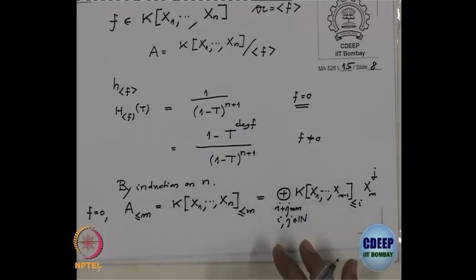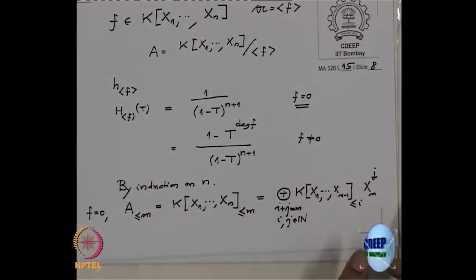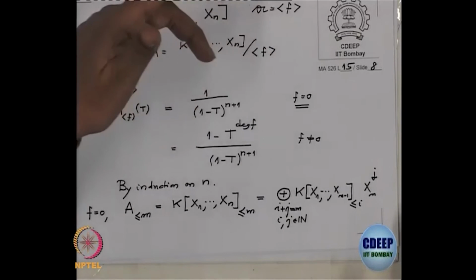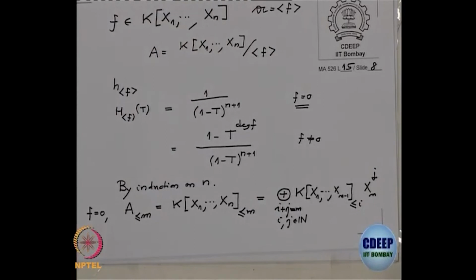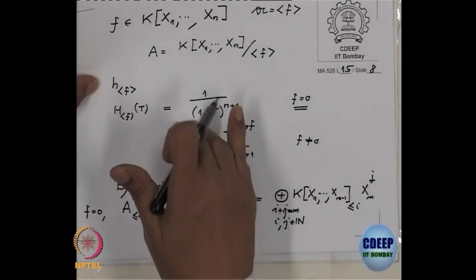Similarly, you can do the same thing for non-zero f. For non-zero f the usual trick, which we have done earlier also, is that you consider multiplication by f on the polynomial ring, and then you get an exact sequence, and then you read off the dimensions. We have done this, though not in this format, but the idea is clear: consider the multiplication map by f on the polynomial ring, then write the short exact sequence, and from there you write the dimensions.